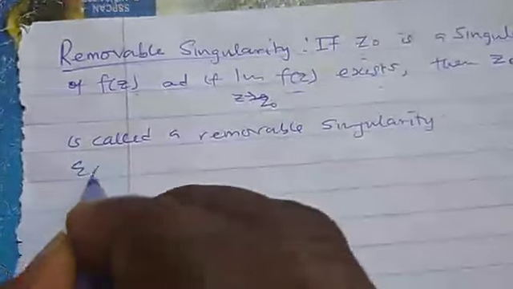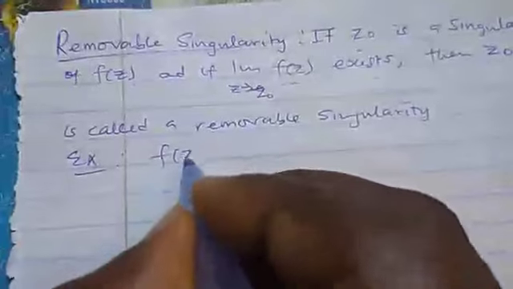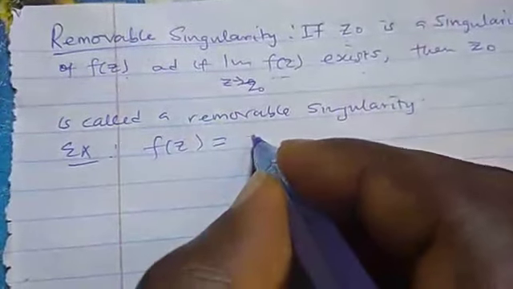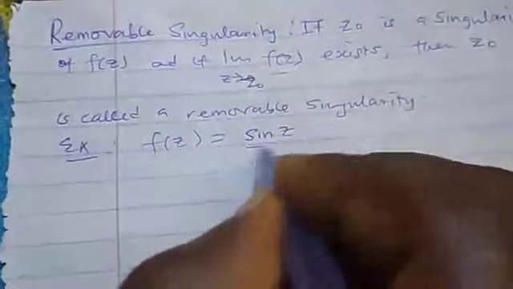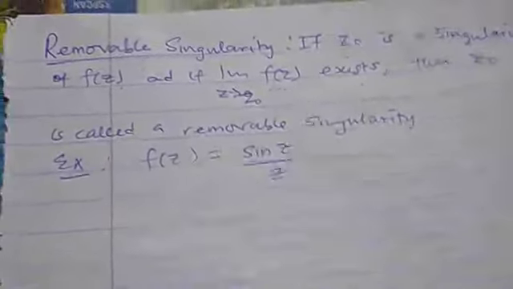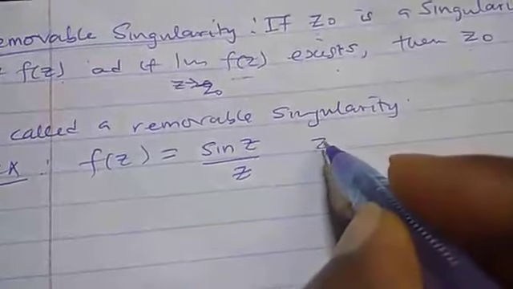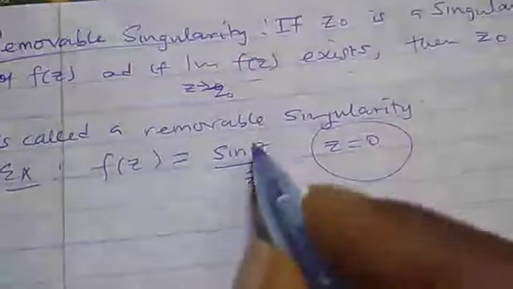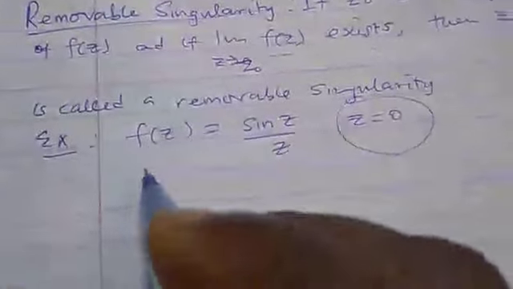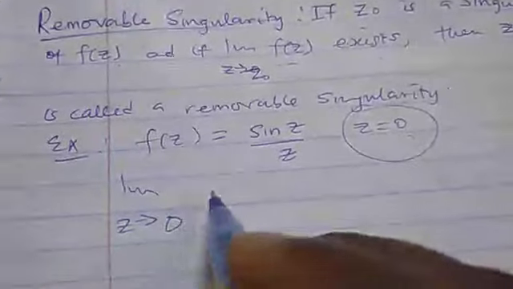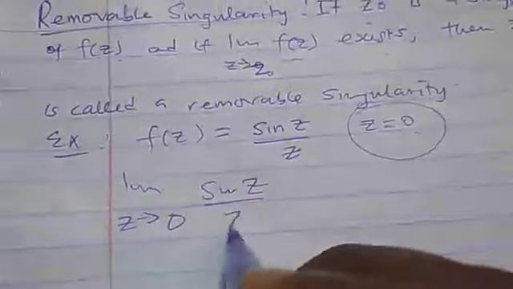If you take an example, let's consider a function f of z equal to, let's say, sine z over z. In this case, the singular point here is 0. 0 is the singular point, because if you put 0 here, it will be infinity. Now, let's find the limit as z tends to z0, which is our 0, of sine z over z.